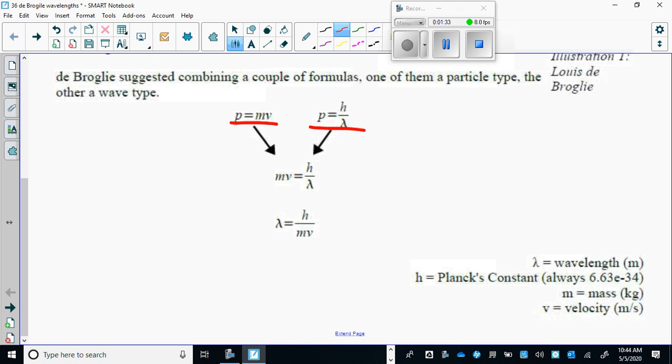the momentum of an X-ray, or EMR, and he combined them, because if p equals this, and p equals that, then this must equal that. And he got this new formula. This is a derived formula. It's not on your formula sheet. This allows you to calculate the wavelength of something that has mass. And it's a very easy formula to use.